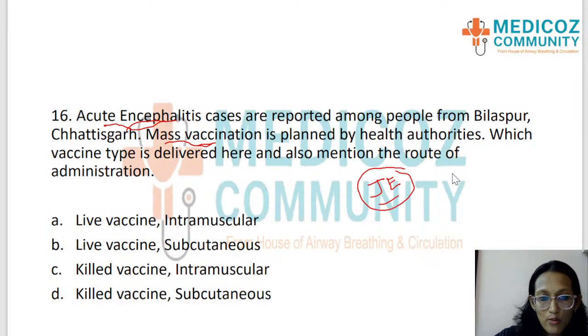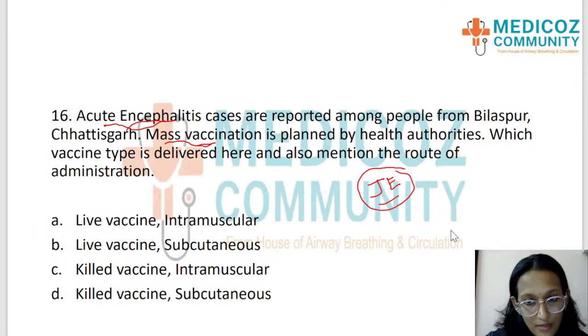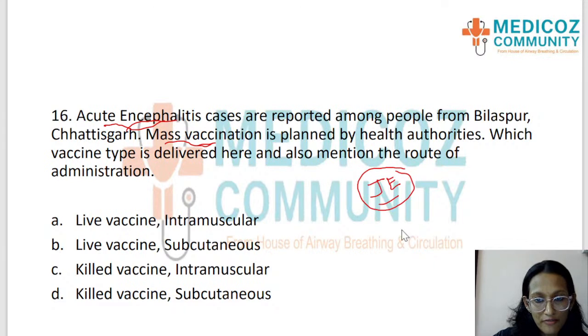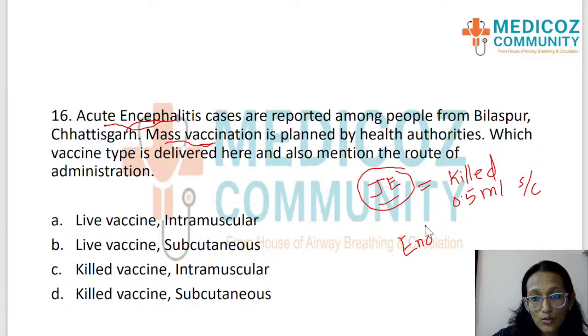So we have live vaccines and killed vaccines in our immunization schedule, and the routes are different. So Japanese encephalitis is actually a killed vaccine, and 0.5 ml is administered subcutaneously to children in the endemic areas only. Only in the endemic states we give Japanese encephalitis.